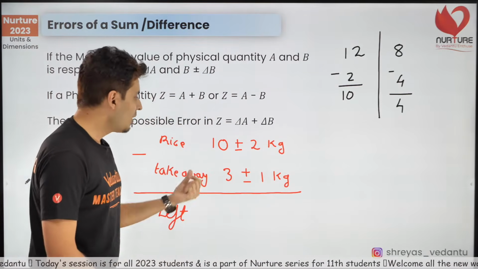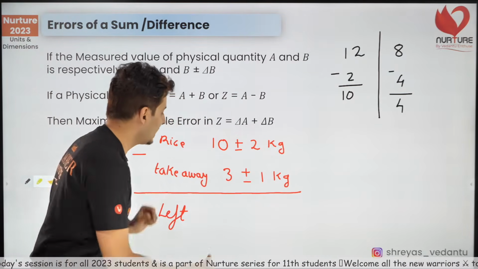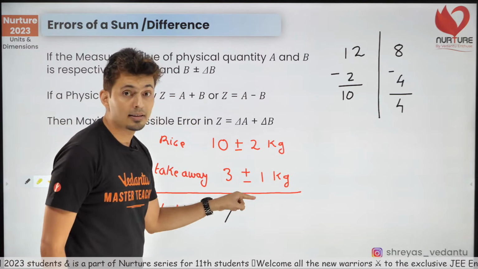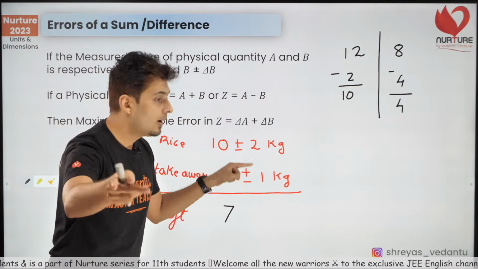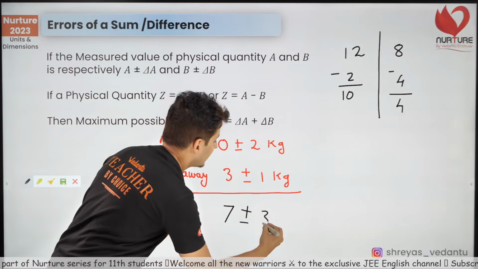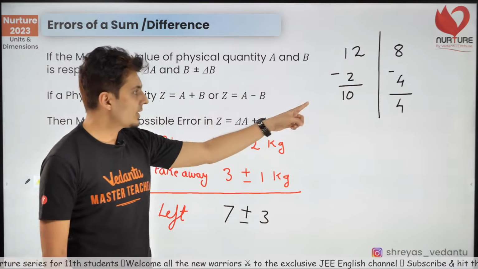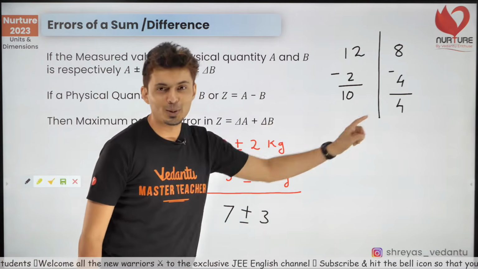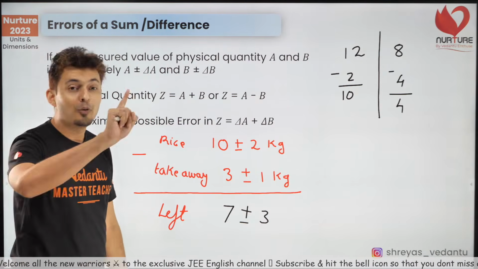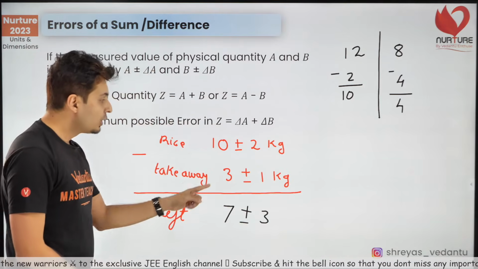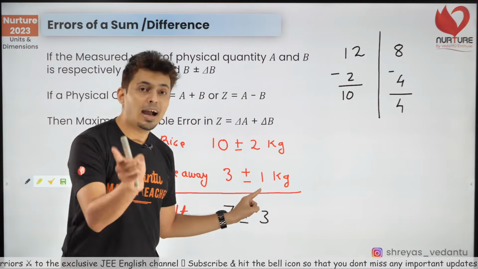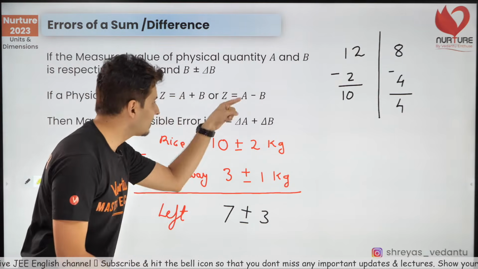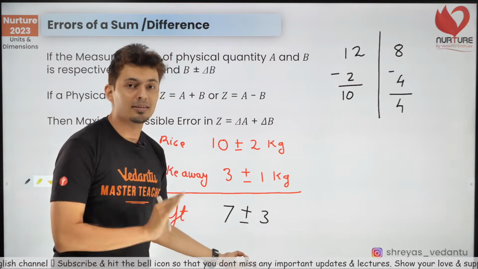So can you see what is the final answer? 10 minus 3, 7. But don't subtract the errors: 2 plus 1, so 7 plus or minus 3. Understand that, and you can see that. 7 plus 3 is 10. 7 minus 3 is 4. Yes, so whenever there is a subtraction, do not subtract the errors, add the errors. That's the catch. A lot of people make that mistake. Whenever they have to subtract, they subtract the errors.